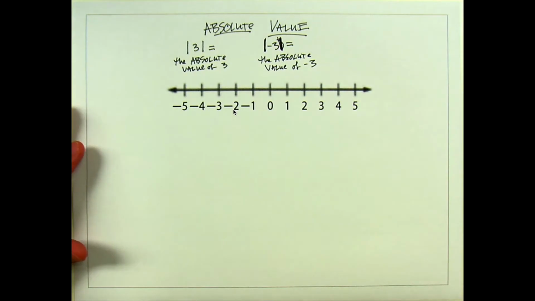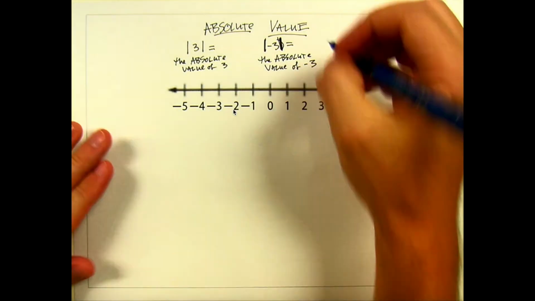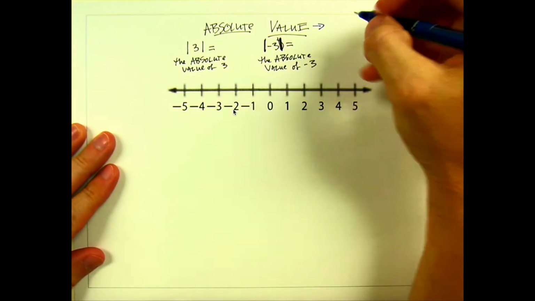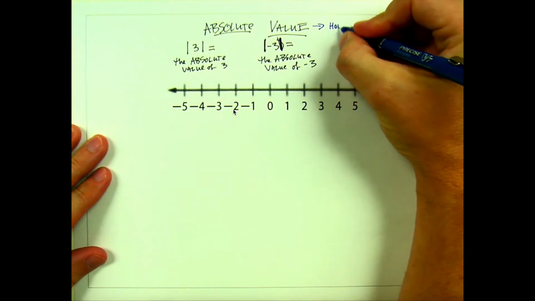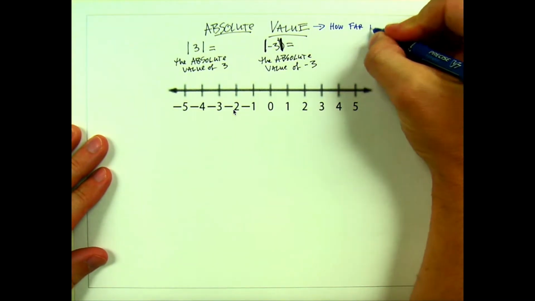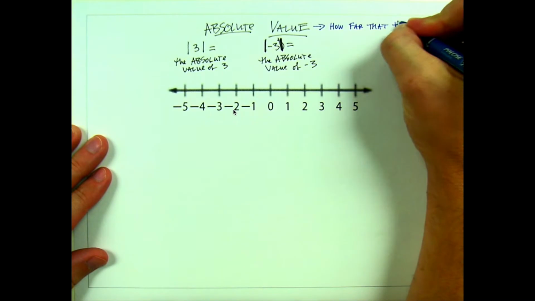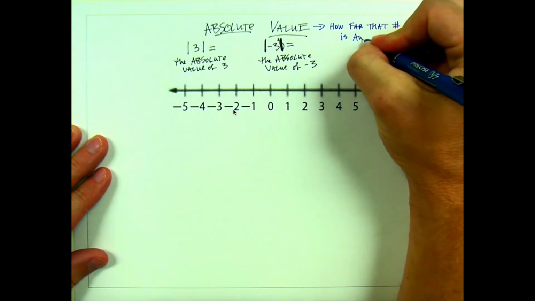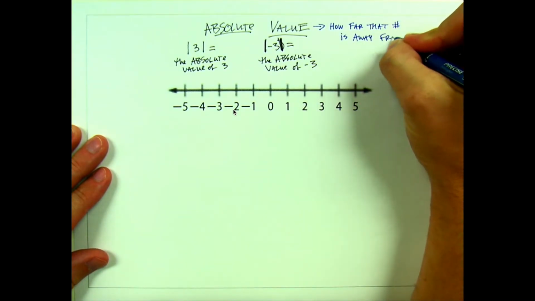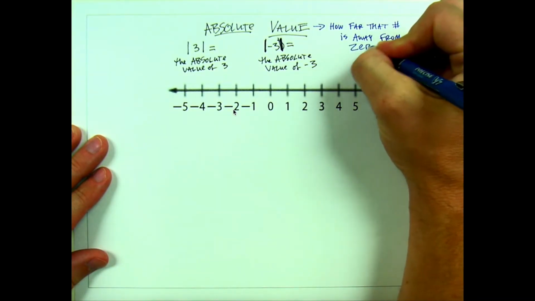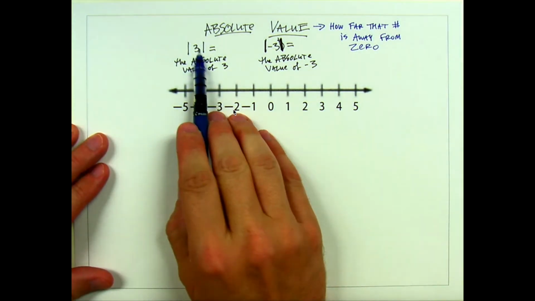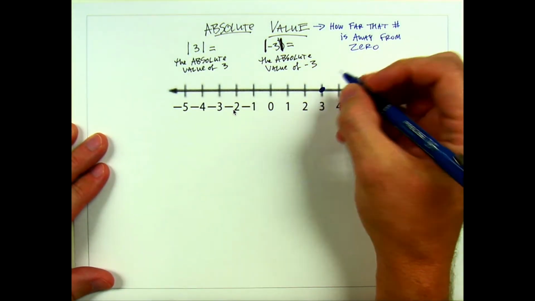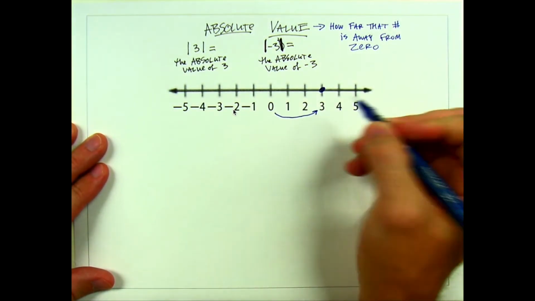But a lot of people don't understand the real definition of absolute value. The real definition of absolute value is the absolute value of a number is how far that number is away from 0 on a number line. Okay, so how far is 3 from 0? 3.